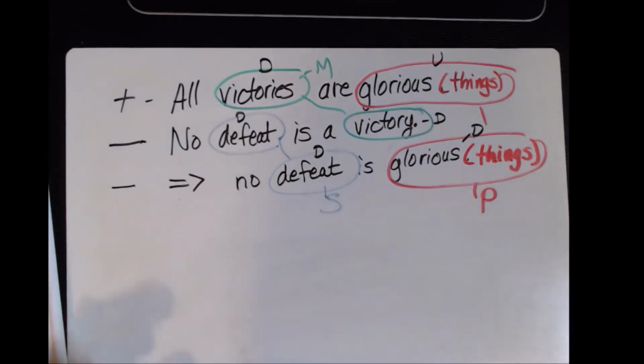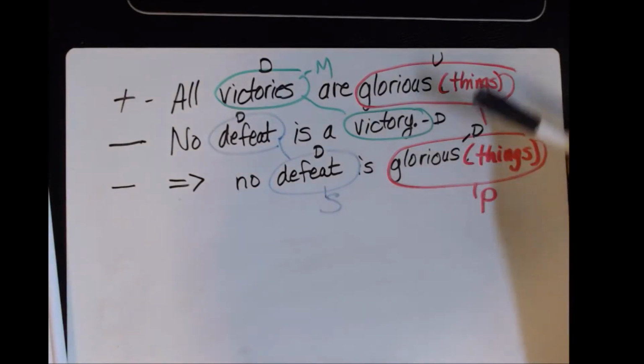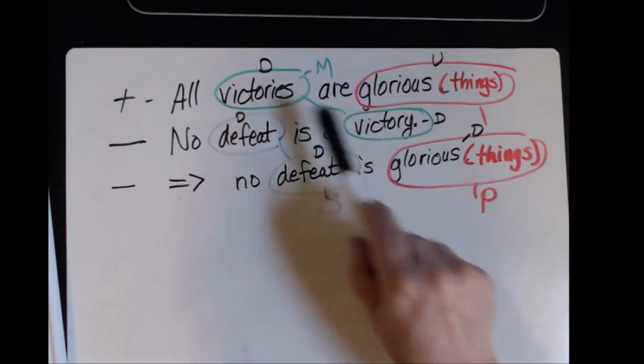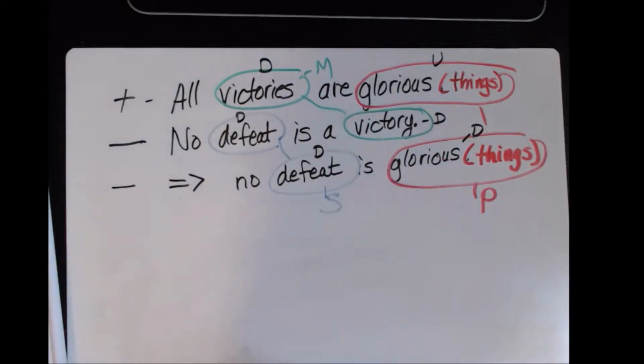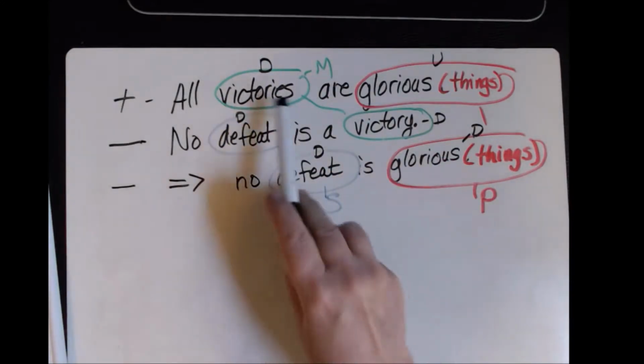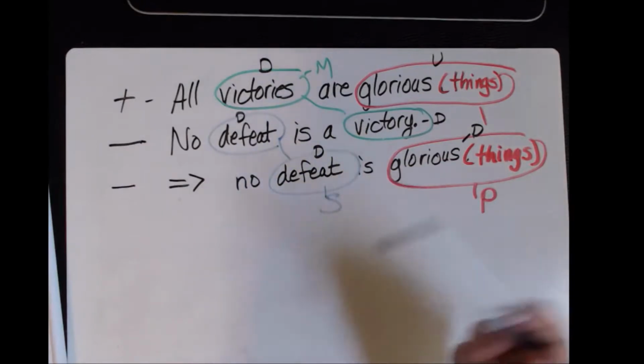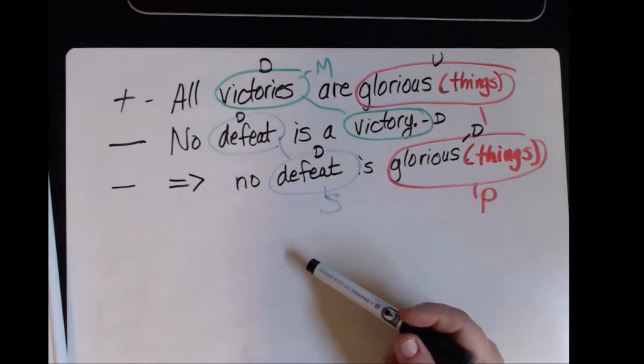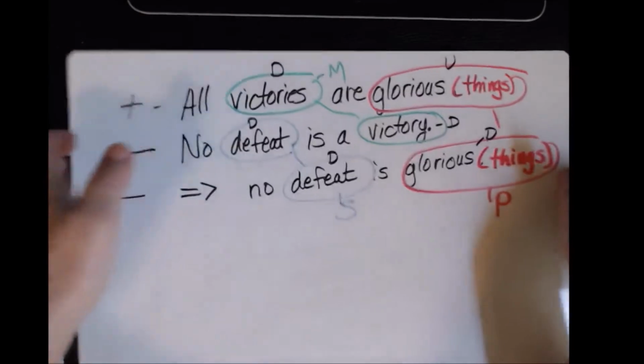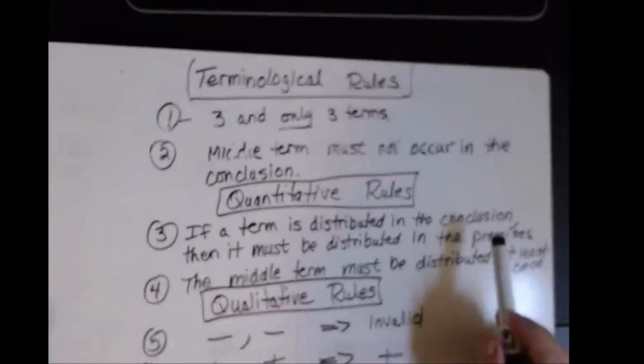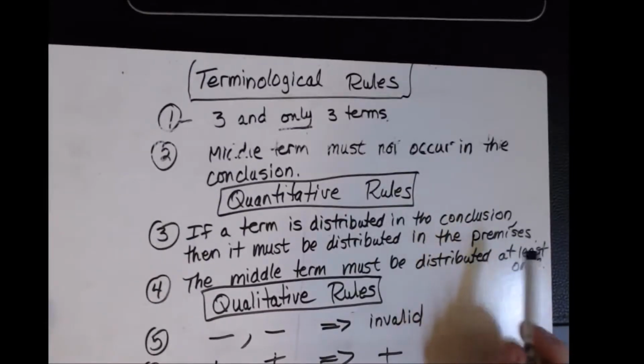Now let's go see how we do in our rules. Let's start with rule number 1, 3 and only 3 terms. We have 1 term, 2 terms, and 3 terms, and no equivocation tricks, so we're good. Rule number 2, middle term must not occur in the conclusion. Check, we're good there. Rule number 3, if it's distributed in the conclusion, it must be distributed in the premise.